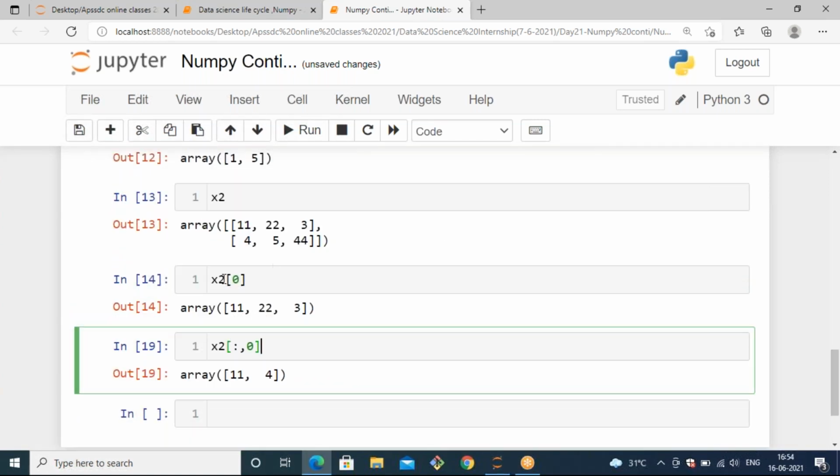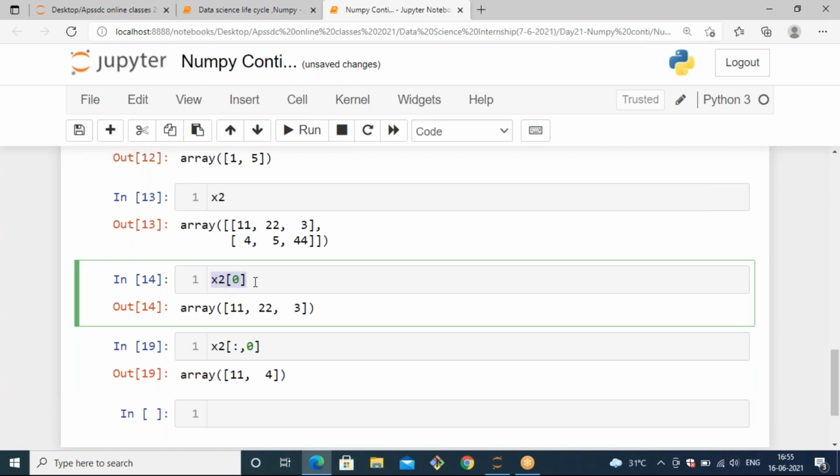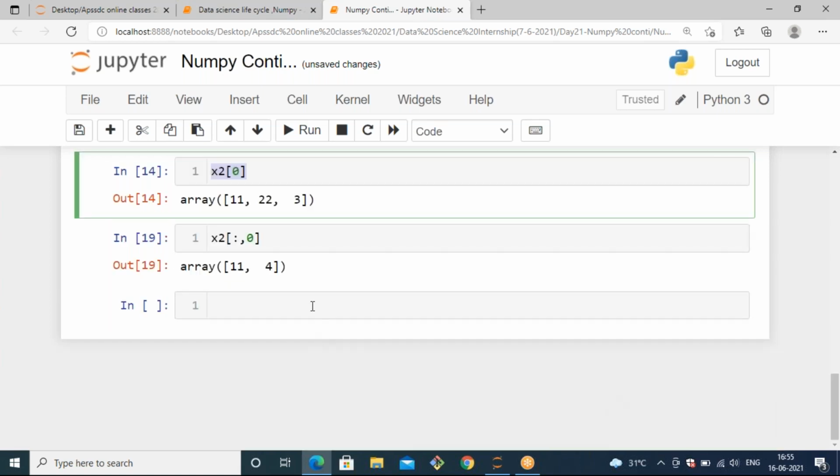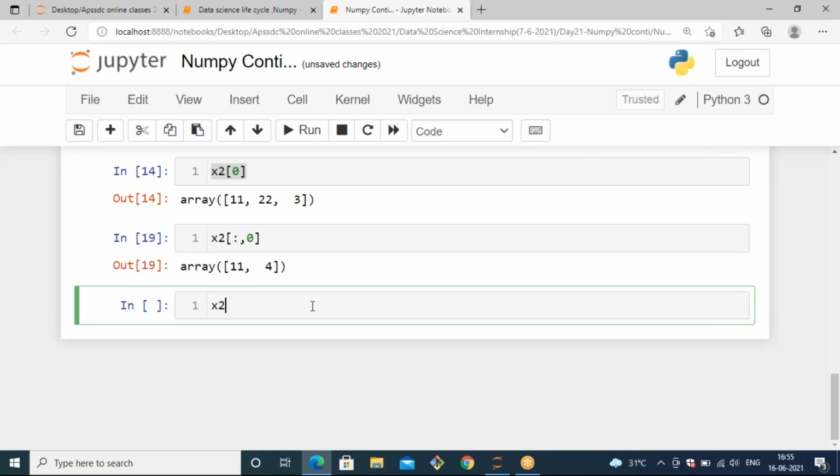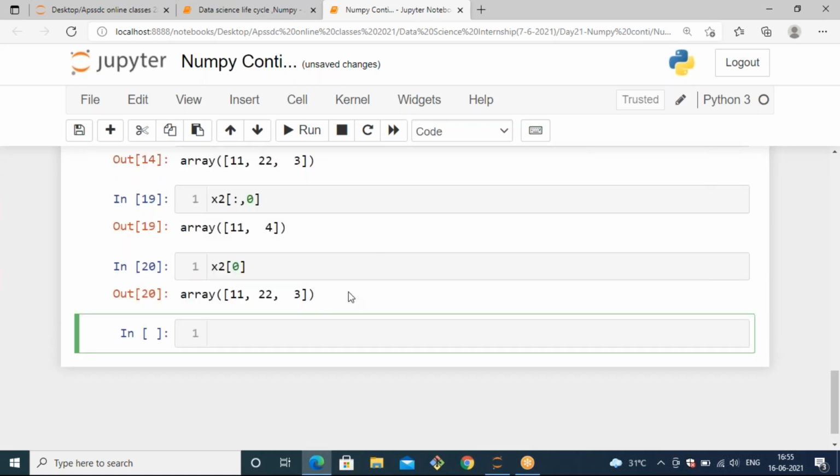Out of the columns and rows, if you want to access a particular element, like whenever I pass x2 of 0, it will generate the 0th index row. Out of this 0th index row, I want to get this third element, which means I need to specify that particular element index. First of all, you need to get that row. For getting that row, you can use x2 of 0. That means we will get that entire row.